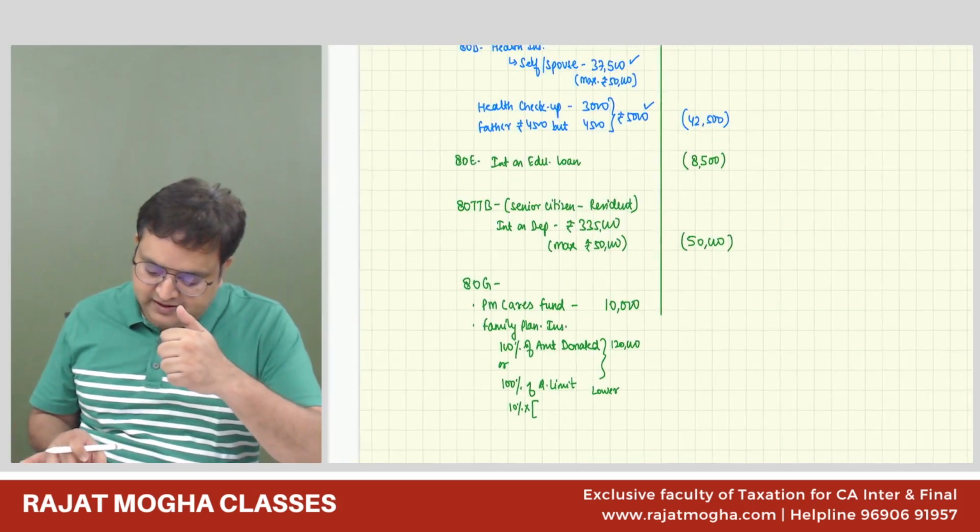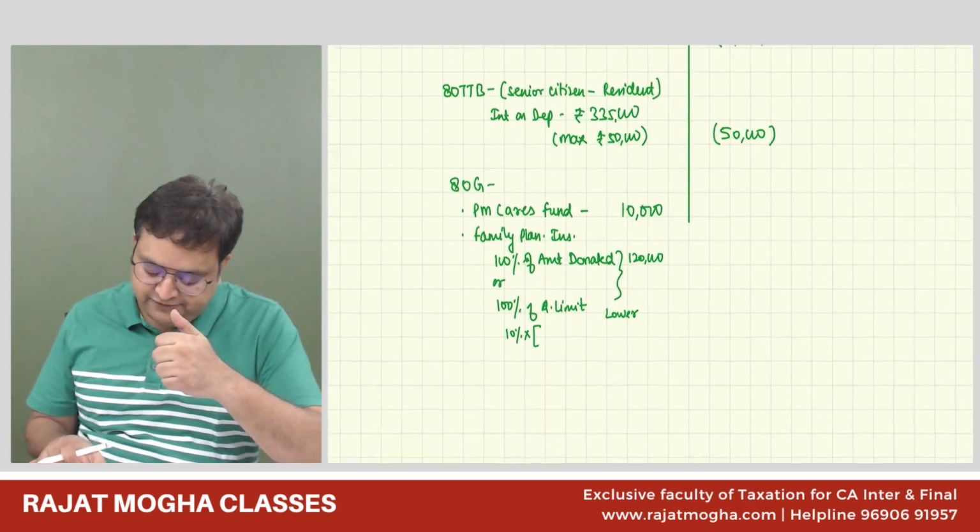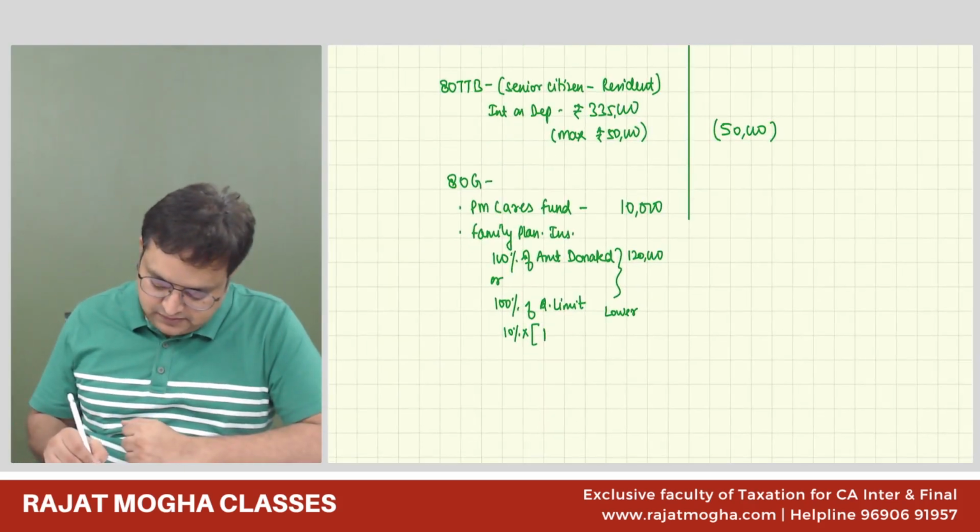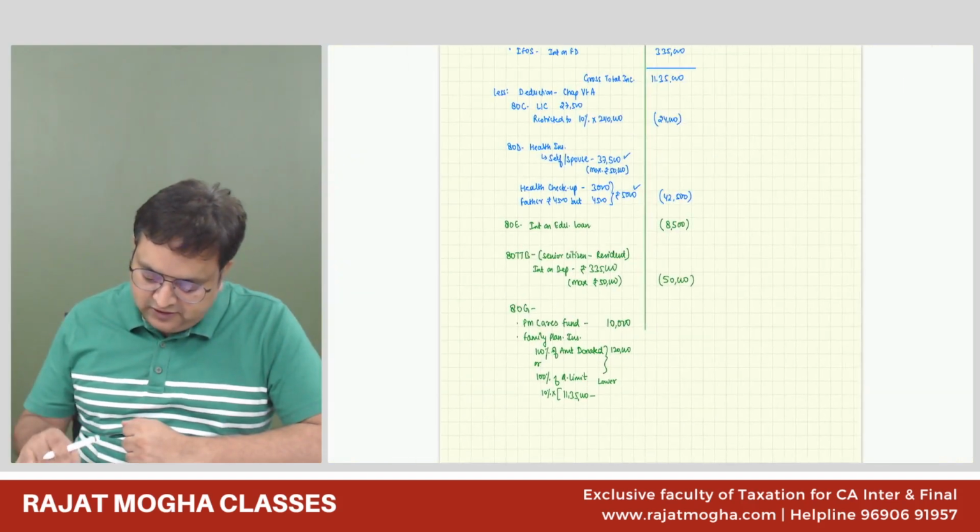So it would be GTI 11,35,000 minus all these deductions.